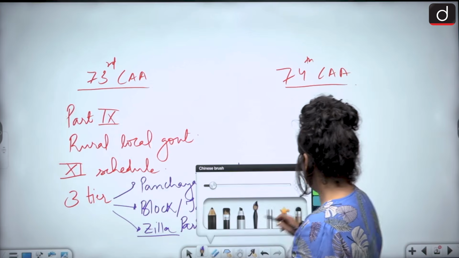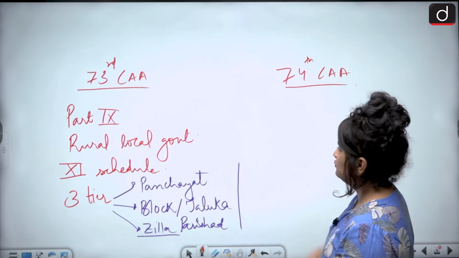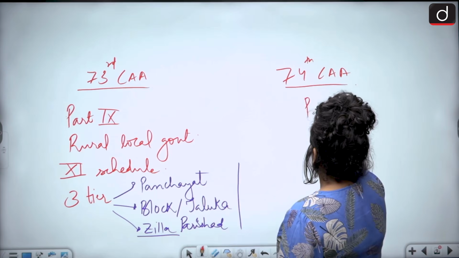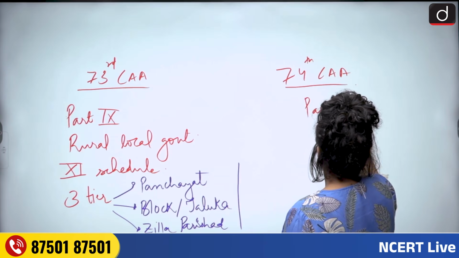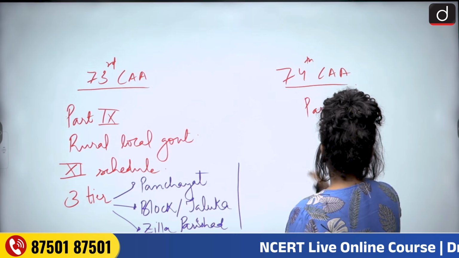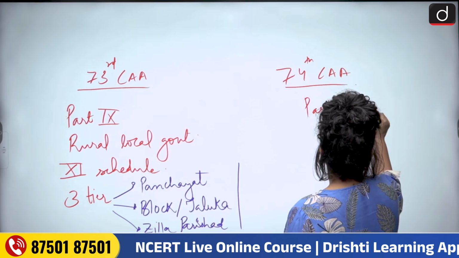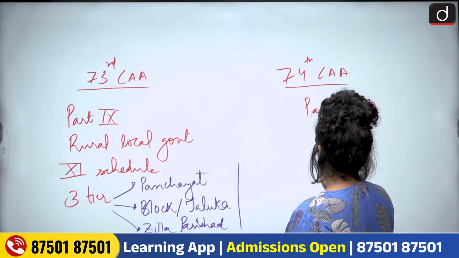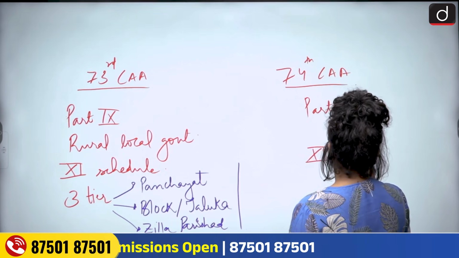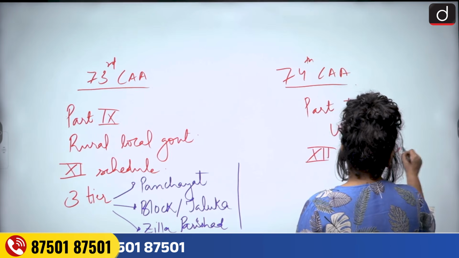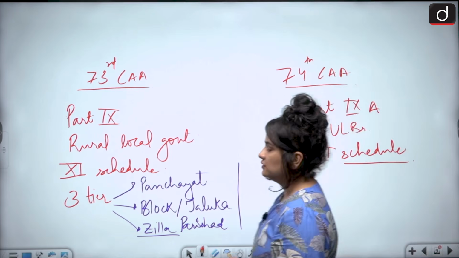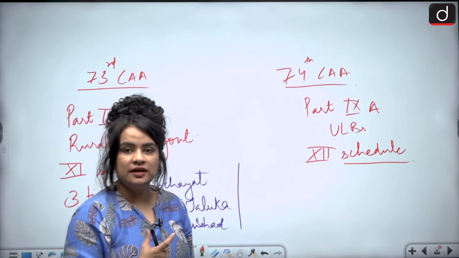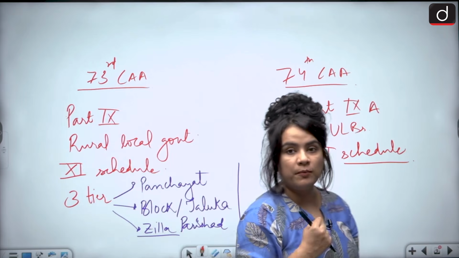arrangement. What about the 74th Constitutional Amendment Act? It added part 9A, deals with urban local bodies, and added the 12th schedule. It also mandates a 3-tier structure. When I use the term mandates, it means it is constitutionally obligated.